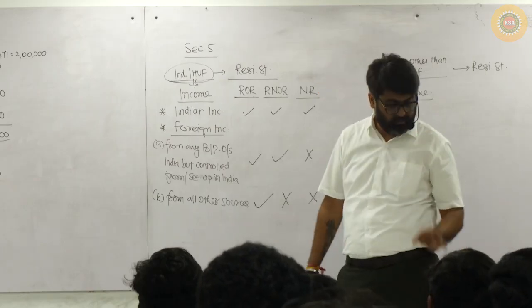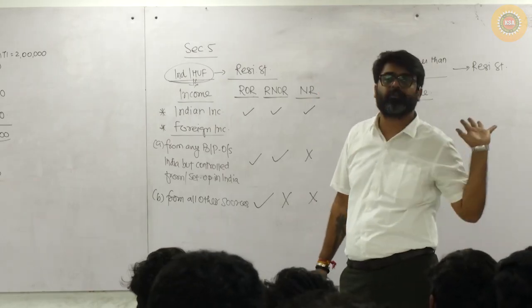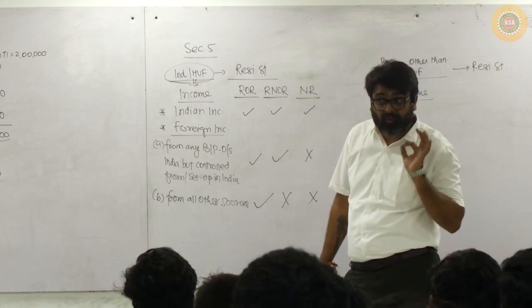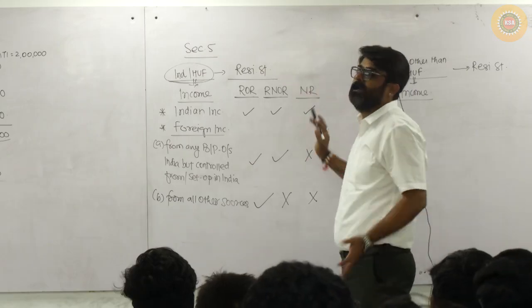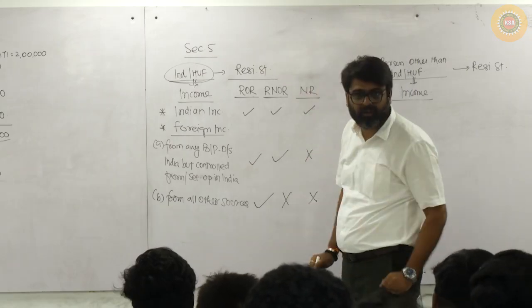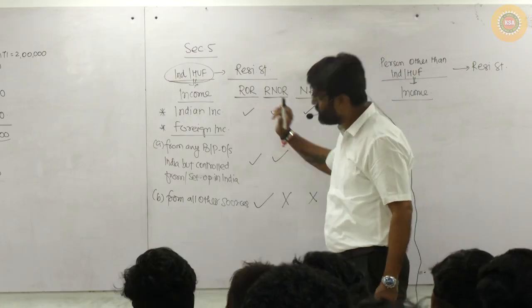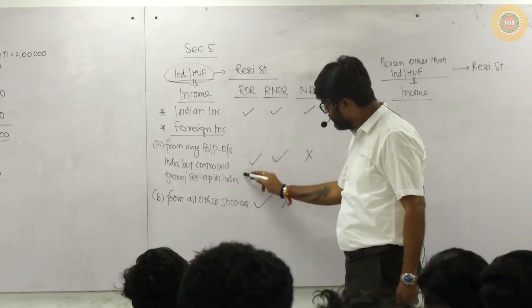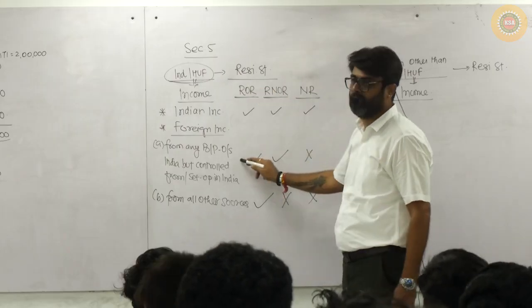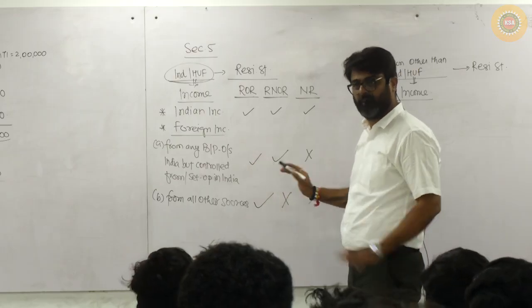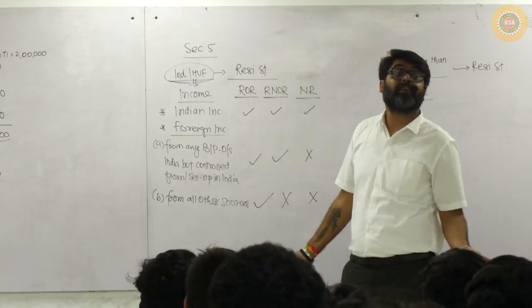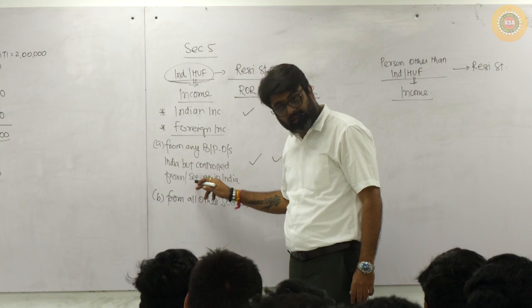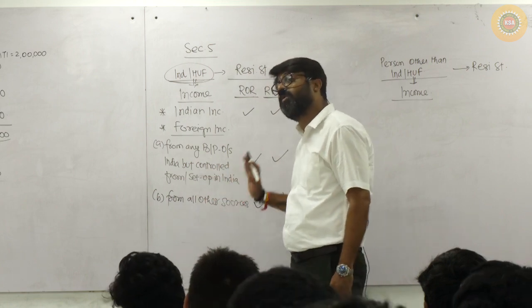Foreign income, part A, if you are earning: part A foreign income will be taxable for residents. Whether ordinary or not ordinary, they have not specified, no? Even ordinary resident is a resident, not ordinary resident is also a resident. So are you a resident? Yes. So part A foreign income will be taxable for you, whether you are ROR or RNOR. Full stop. No mention about non-resident, which means part A foreign income is taxable for residents only.